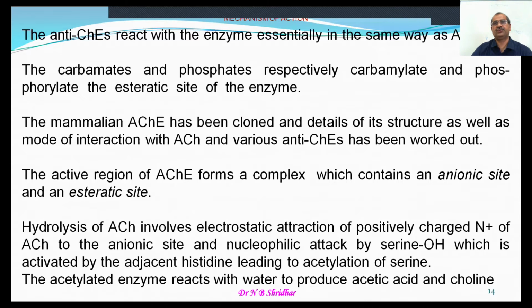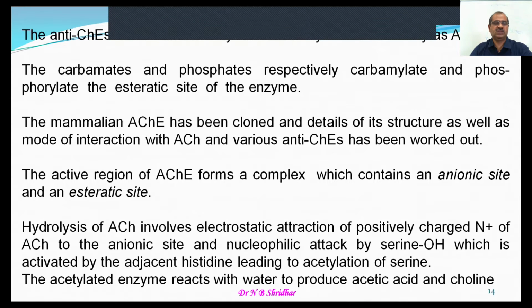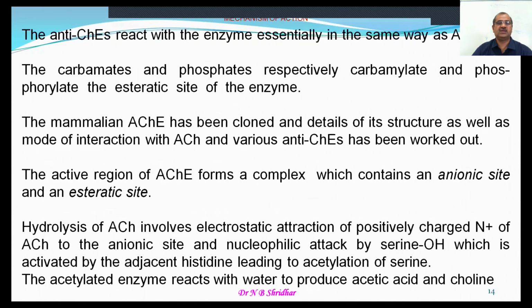The active region of acetylcholinesterase forms a complex which contains the anionic and esteratic sites. The hydrolysis of acetylcholine involves electrostatic attraction of the positively charged N+ of acetylcholine to the anionic site, then nucleophilic attack by the serine OH moiety, which is activated by the adjacent histidine, leading to acetylation of the serine.